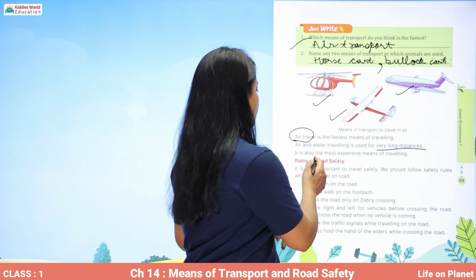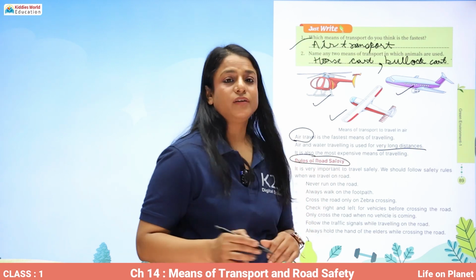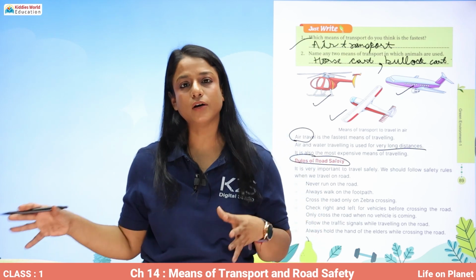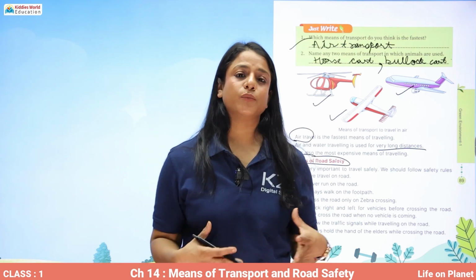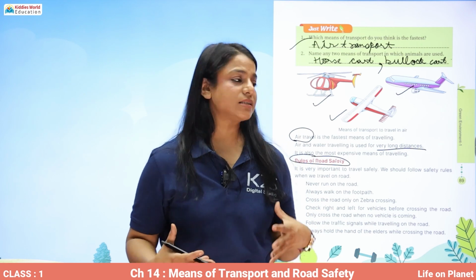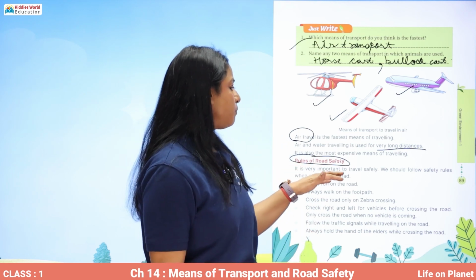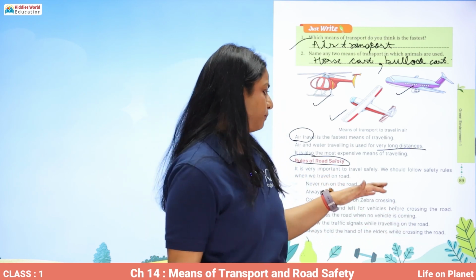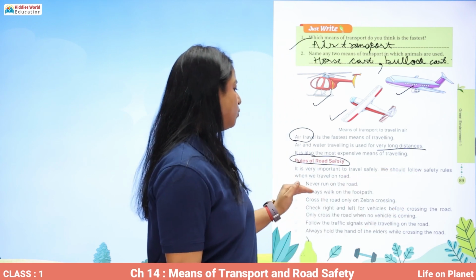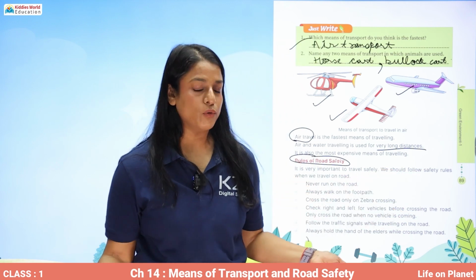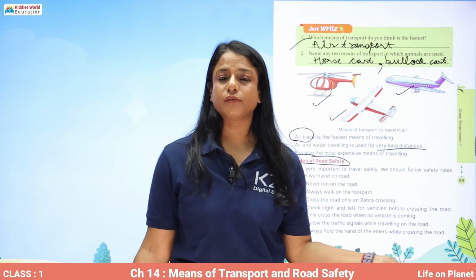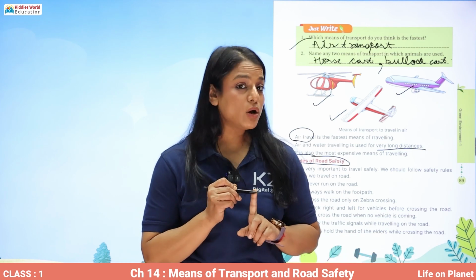Now, when we are on road, we have to follow certain safety rules to be safe on road. Otherwise, if we are careless, we can meet accidents. It is very important to travel safely. We should follow safety rules when we travel on a road. Which safety rules should we follow? We should not play on the road.